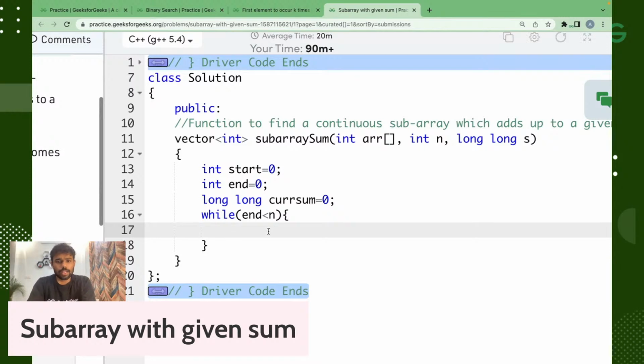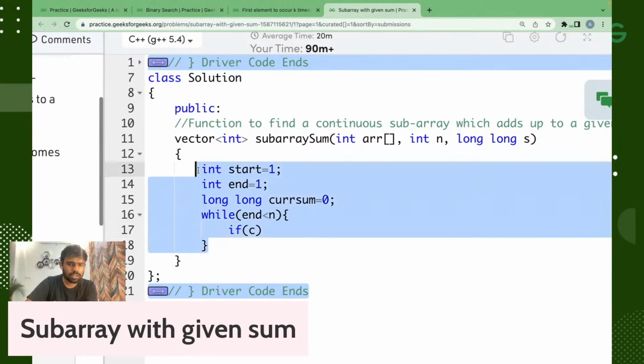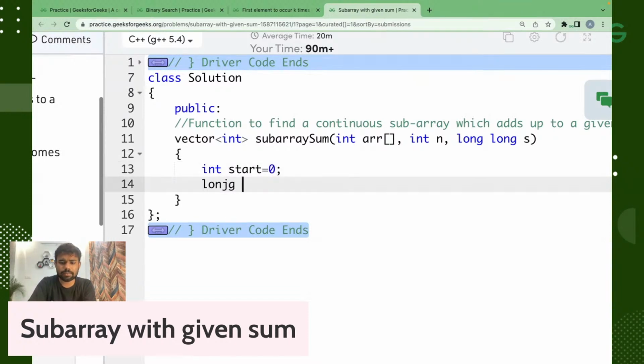Now, if our current sum, or we can do it something like here only. Initially what we will do, we will make our start equal to 1 and i equal to 1. Sure, that can also be there. We can simply use the for loop approach. Let's just take start equal to 0, and our current sum will be equal to the first index.